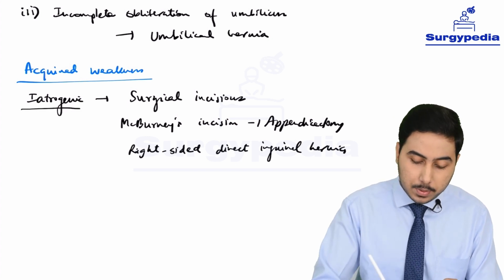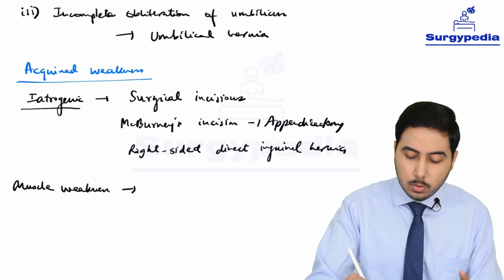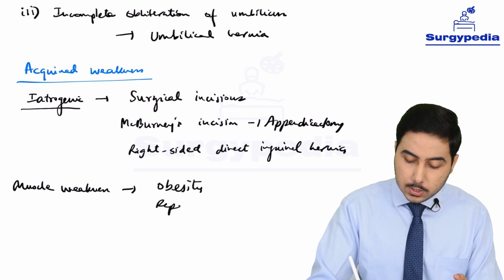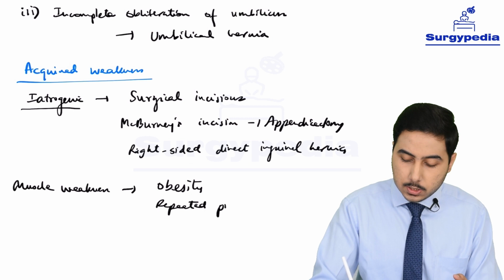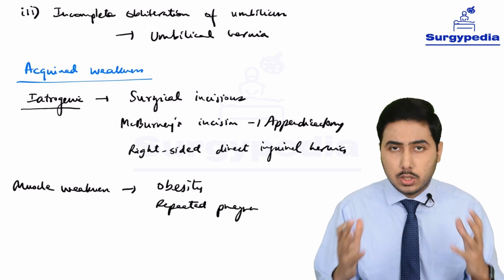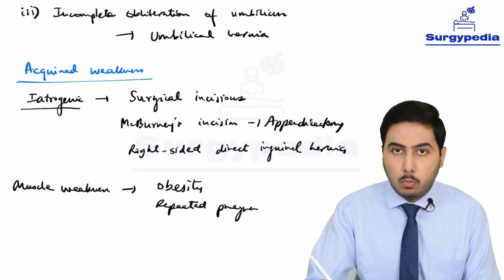The other cause can be an acquired muscle weakness, which can be due to obesity, repeated pregnancy. In all these, the anterior abdominal wall is stretched to a great extent, and that can weaken the anterior abdominal wall muscles.